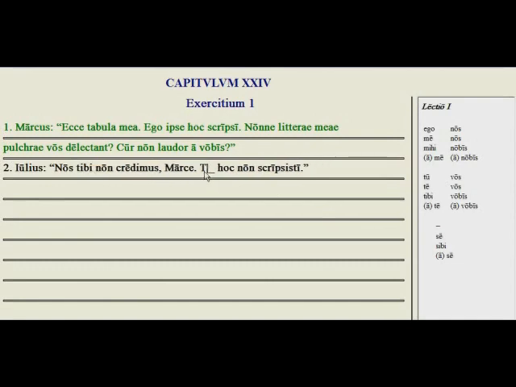And then you did not write this. So now we need the nominative singular, tu. Okay, go ahead and try the rest of those. And let's go on to exercise number 2.